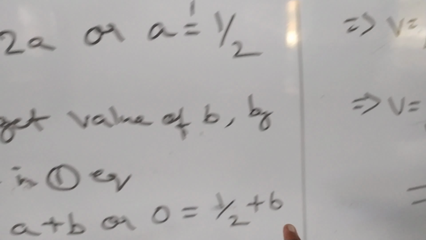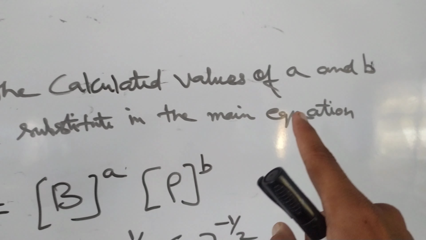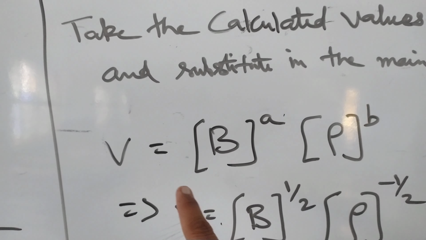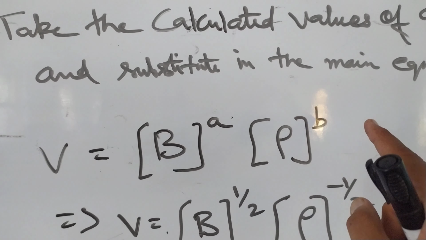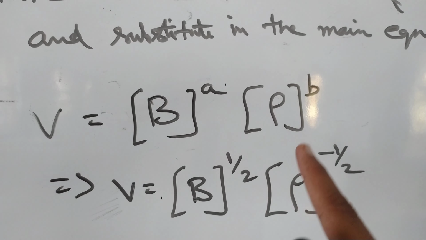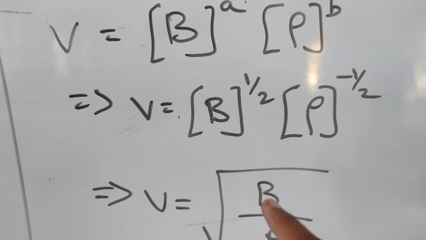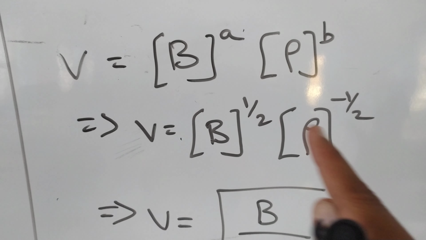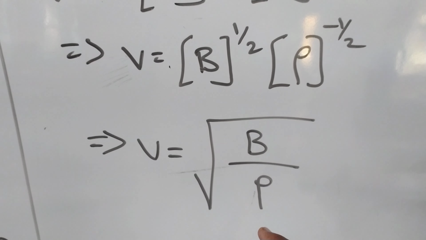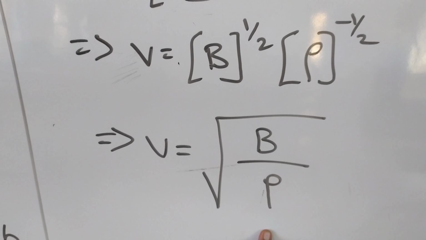After you get this, please frame it into the main equation. Take the calculated values of a and b and substitute into the main equation. Therefore v is equal to B to the power of a and rho to the power of b, so we have B to the power of half and rho to the power of minus half. Both are half, so a root should come, but one is positive and one is negative, so negative basically means it is in the denominator. Therefore you get the main equation as v is equal to under root of B by rho.